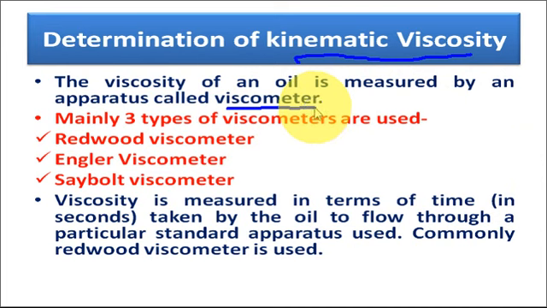Mainly, three types of viscometers are used, that is Redwood viscometer, Engler viscometer and the Saybolt viscometer. But mostly the Redwood viscometer is commonly used in laboratories for the determination of kinematic viscosity of the given lubricating oil. And we know that in general in all these viscometers the viscosity is measured in terms of the time of flow, measured in seconds, of the given lubricating oil.